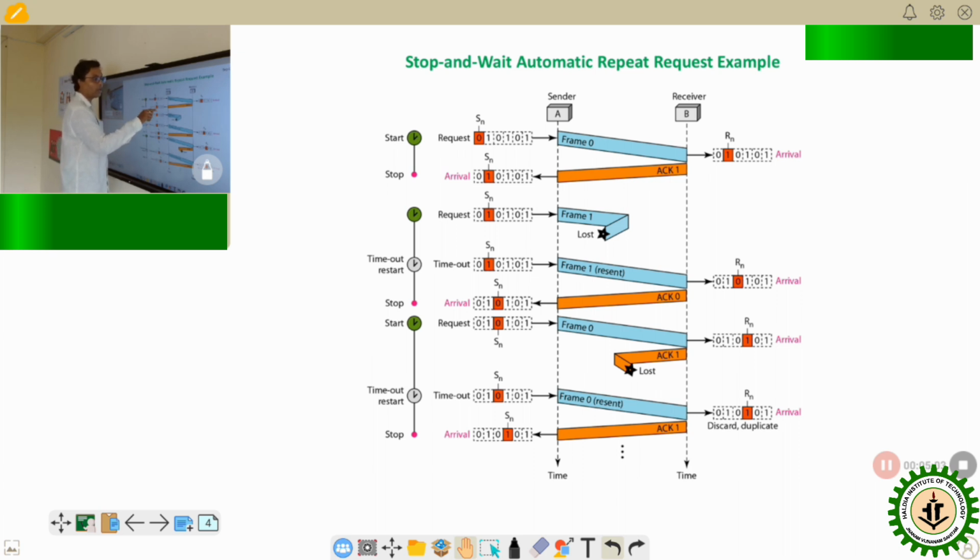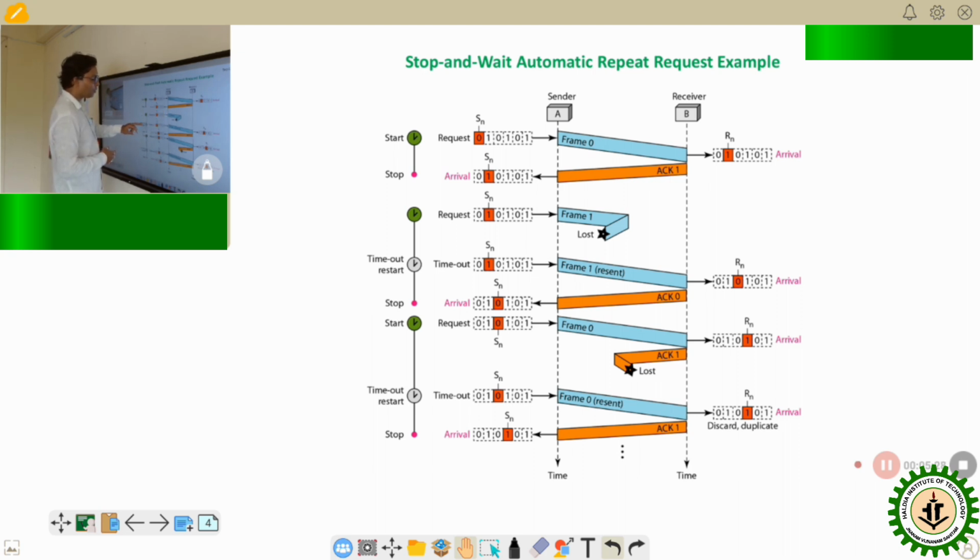Now it sends frame 1, which is lost during transmission. This is possible: during transmission, a frame could be lost. The receiver is expecting frame 1. Once frame 1 is received, it will send an acknowledgement, but the sender has started a timer.